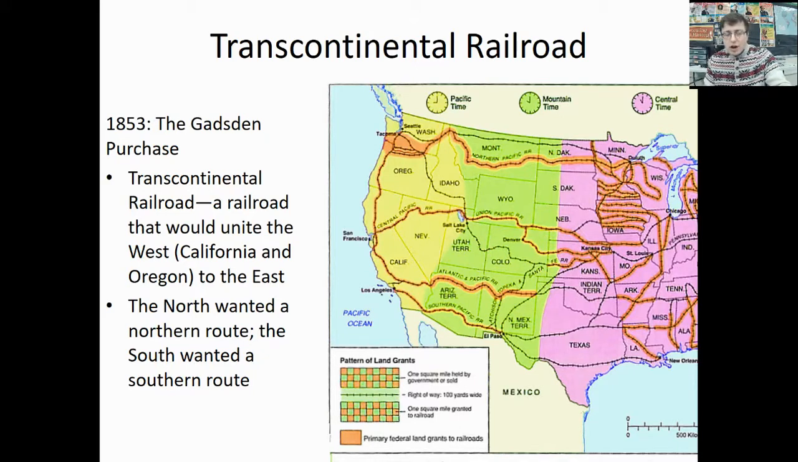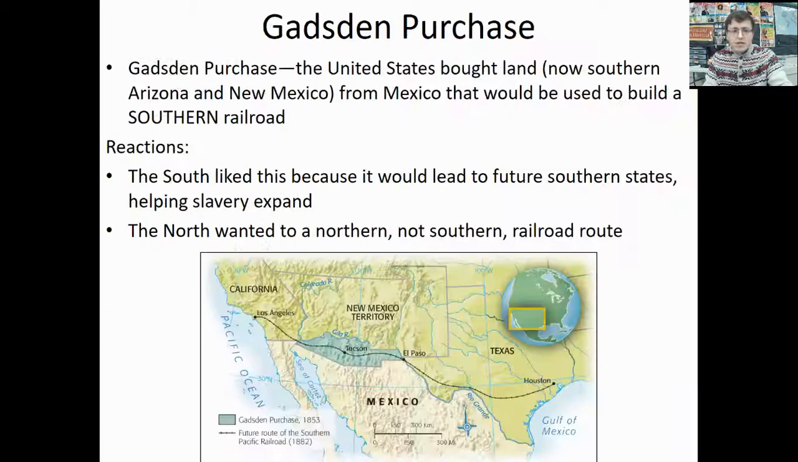There was already talks of a northern route, but the South wanted to be able to control the railroad. They would do this for a specific reason. The South wanted it because they thought it would lead to future Southern states, which would help them expand slavery. But the North did not want the South to be building that railroad. They wanted a northern route, and for the most part, to prevent that spread of slave states, going back to the main issue that we saw last week.